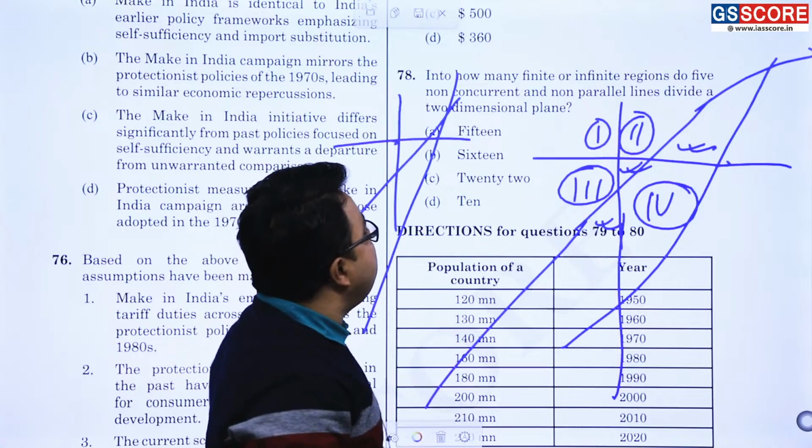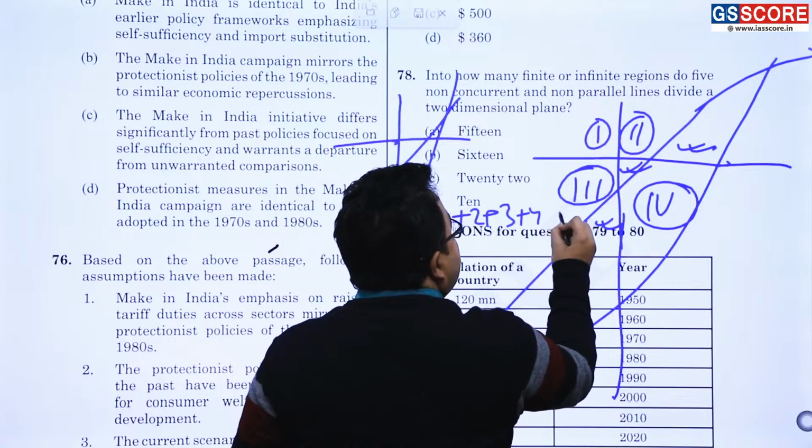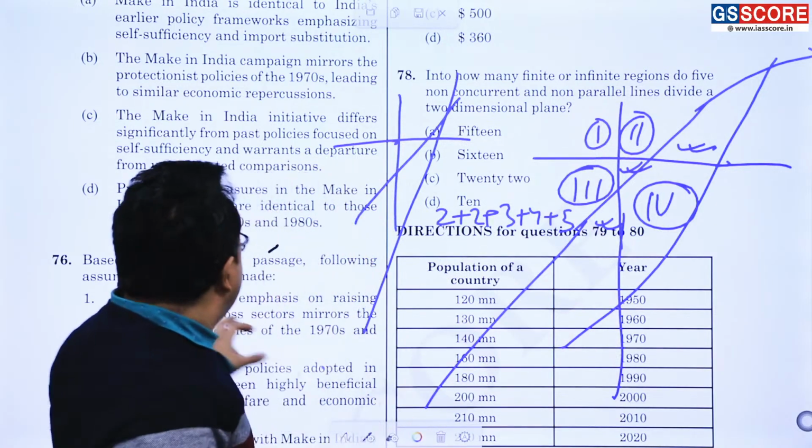Likewise, the thing will be 2 plus 2 plus 3 plus 4 plus, and like this, continuing, your answer will come out. Getting or not getting? The pattern is like this. Now what is the next question?